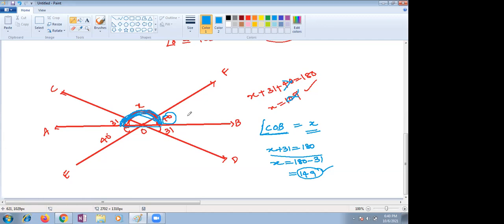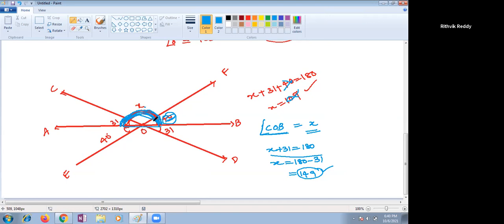Yeah, EOB. If you take EOB as the angle, EOB means vertically opposite to... actually, sorry, ma'am, it is AOE to FOB. That's why we are taking that angle as 40, right? But no need of that 40 here. Whatever is given, this complete part is given as X. COF is given as X, means X plus this part we can make it a straight angle, right?